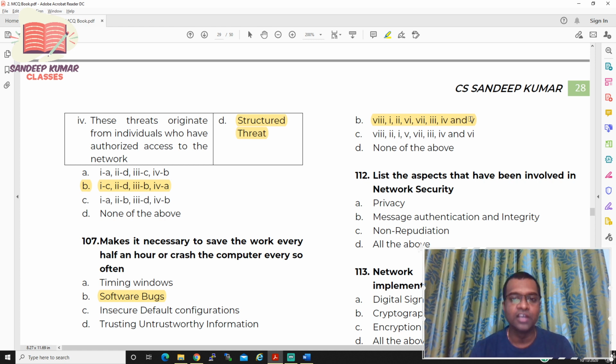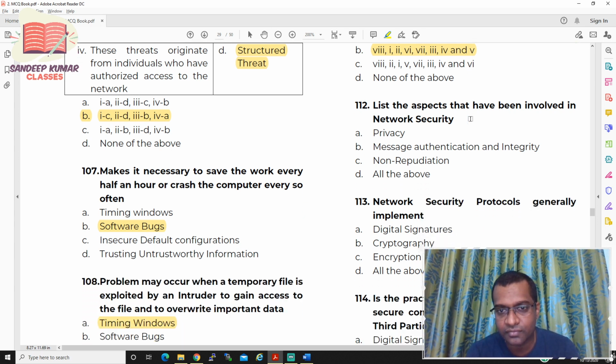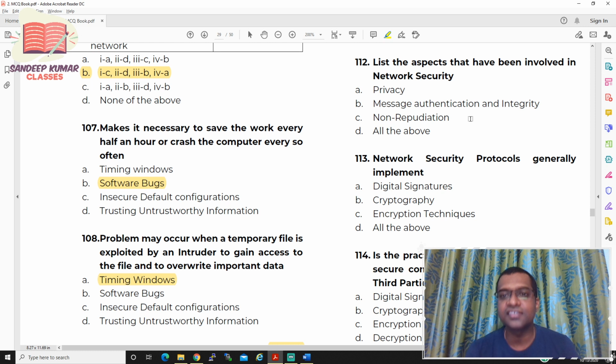Now let us move to question number 112. List the aspects that have been involved in network security. You have four options: privacy, message authentication and integrity, and the third option is non-repudiation. The fourth option is all the above.